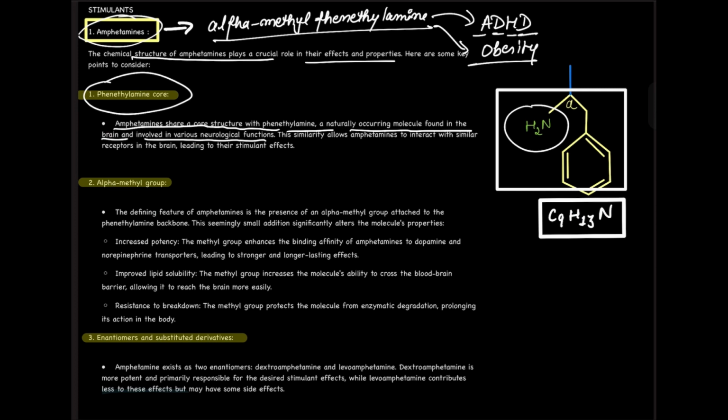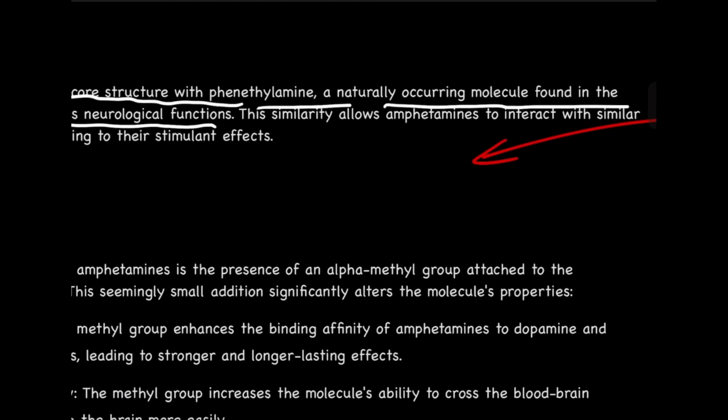Okay, there are basically two parts in this phenethylamine core. The first one is this phenyl ring. This provides stability, or should I say structural stability, to the amphetamine structure. And the another part is this amine group. Now, this has two functions basically.